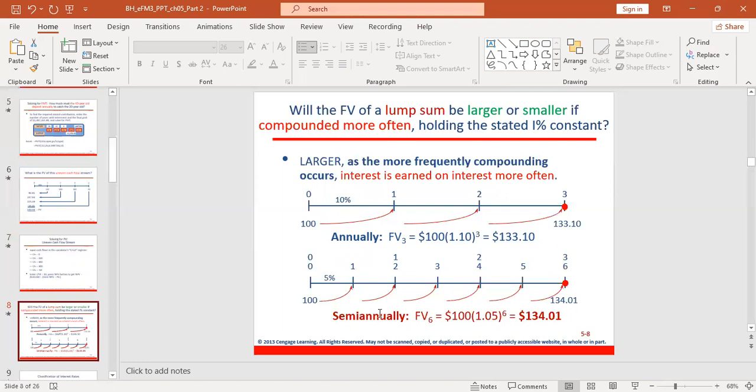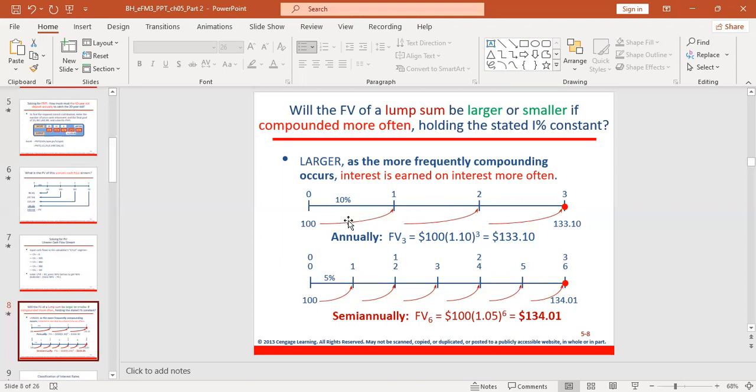Semi-annual means that you receive interest 2 times in a year, while annually means you receive interest 1 time a year. Of course, when you receive interest 2 times a year, you will have a higher value. You can see the value is higher, 134, because the interest is done twice a year.